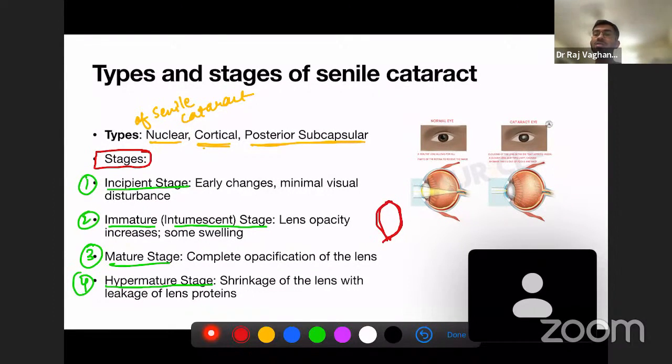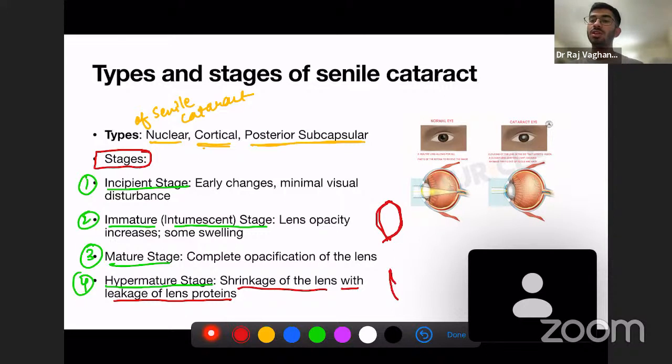And in the mature stage, complete opacification of the lens is seen, whereas in the hypermature stage, there is shrinkage of the lens with leakage of lens proteins. So the lens will shrink. Lens will shrink means in the immature stage, there was swelling of the lens like this, okay? And in the hypermature stage, there will be shrinking of the lens like this. The lens will become very shrunken, okay?